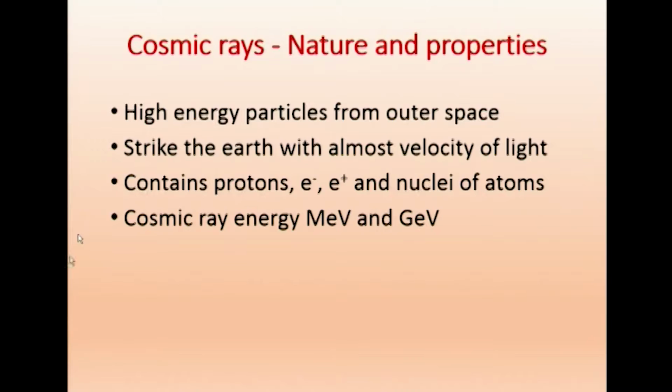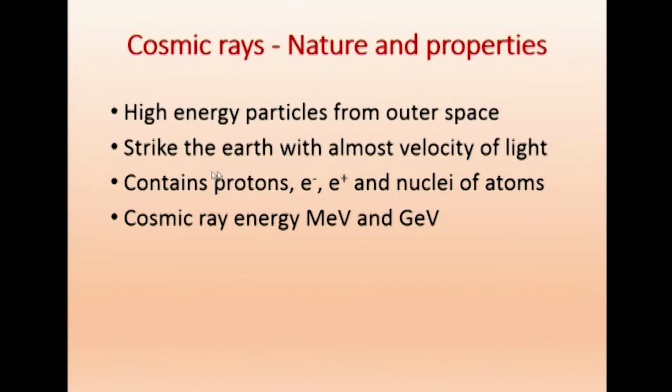So, cosmic rays are high energy particles coming from outer space, from elsewhere towards the earth. They strike the earth with almost the velocity of light. The velocity of light is 3 × 10^8 meter per second; this will be about 2 × 10^8. So, we have different velocities, with high energy they strike the earth. It contains protons, electrons, positrons and nuclei of atoms, different nuclei of the atoms. Cosmic ray energy will be in MeV and GeV, large high energy particles.